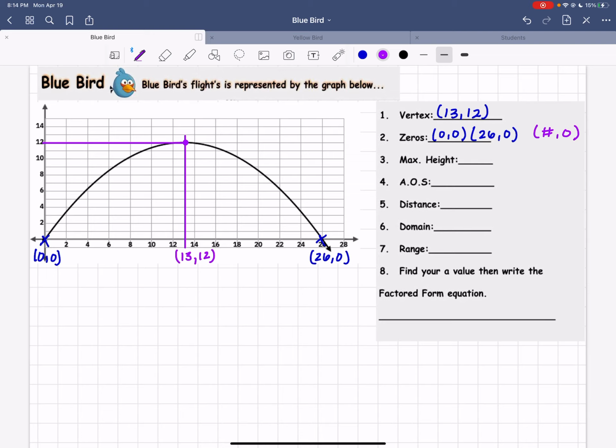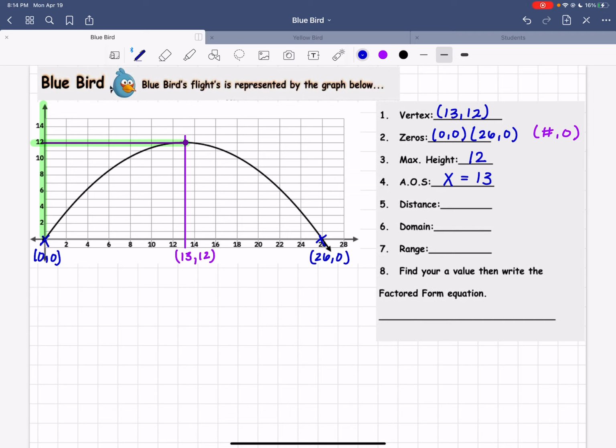Maximum height. Remember that maximum height is the y values. So this graph goes all the way up to 12. So the maximum height is 12. Axis of symmetry, it's the middle of the graph, which in this case is at x equals 13. So we can go ahead and write that in already.